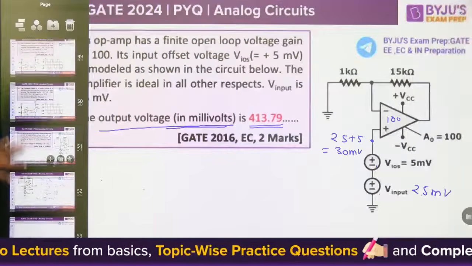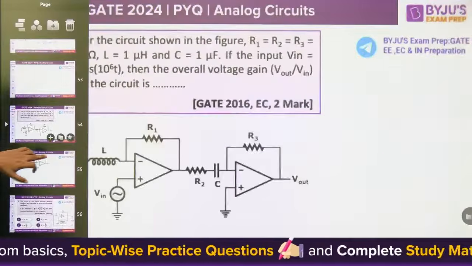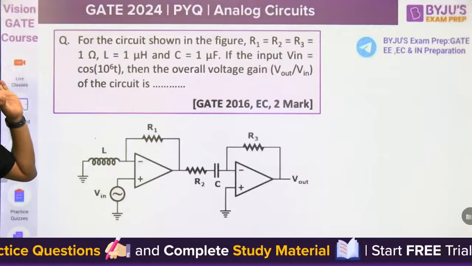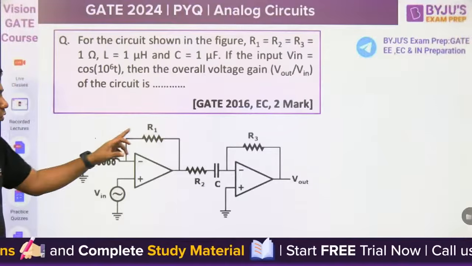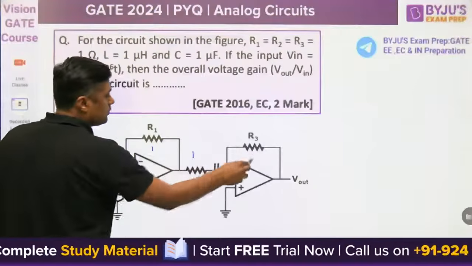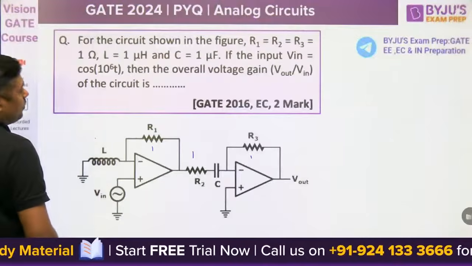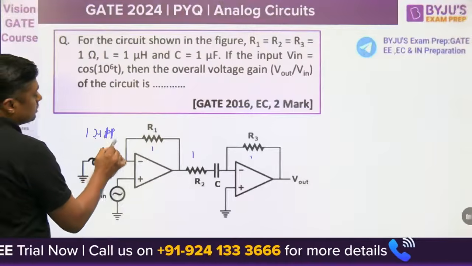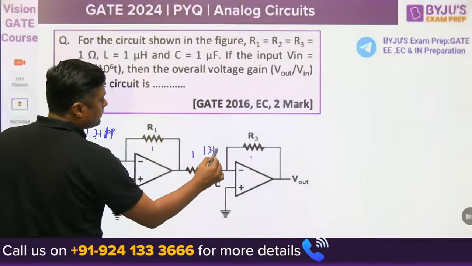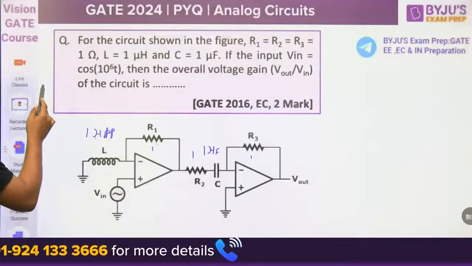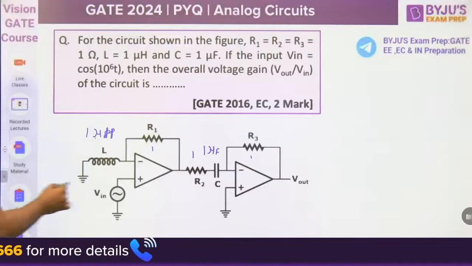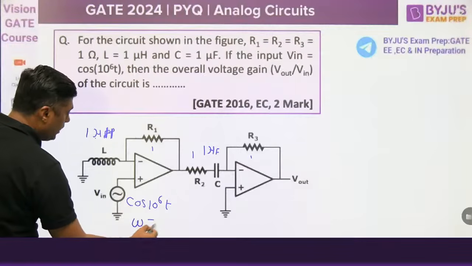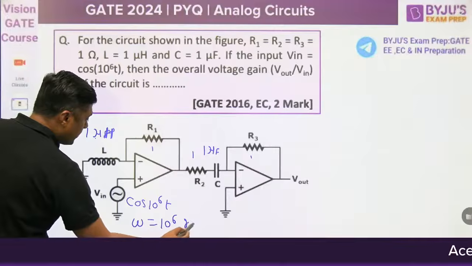Next. Next question. For the circuit shown in the figure, R1, R2, R3 are all 1 ohm. What is the value of the C? 1 microfarad. What is the L? 1 microhenry. If the input is cos of 10 to the power 6 t, where is the input? This is the input. So what is the omega? 10 to the power 6 radian per second.